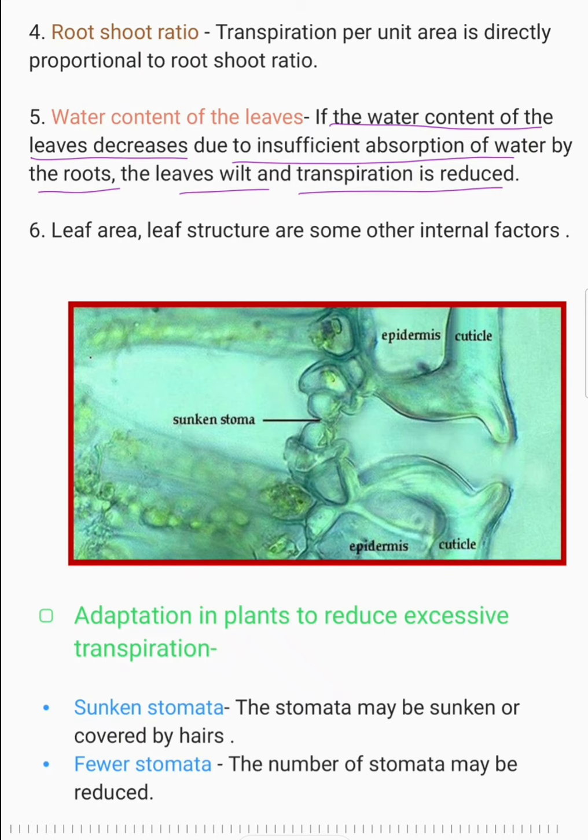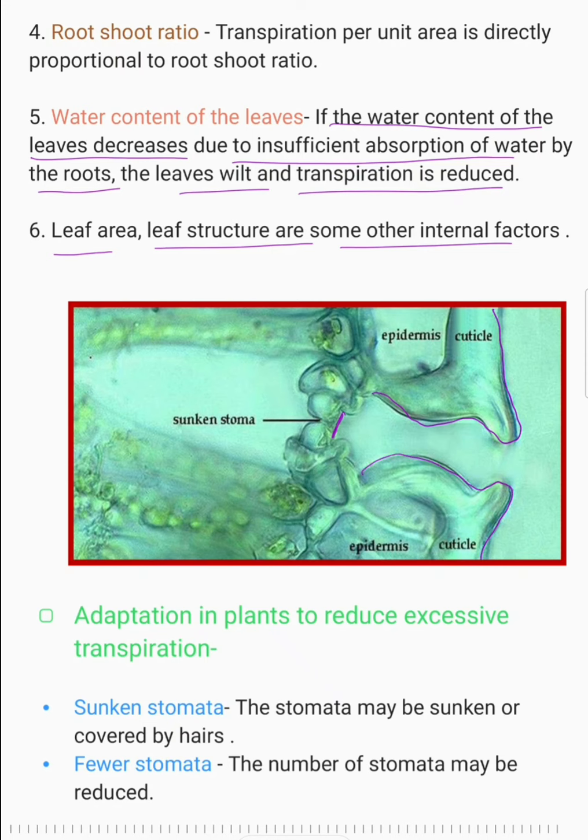I'll show you this in an image after some slides. Leaf structure is another internal factor. Here you can see a micrograph image. This is the stomata, and this is the cuticle. You can see how thick the layer of cuticle is outside the stomata.